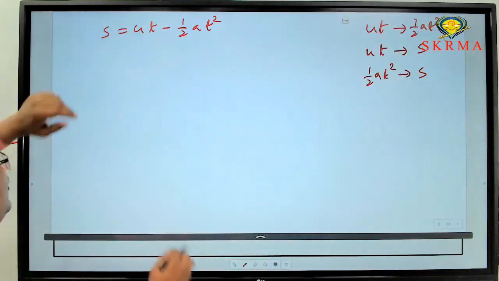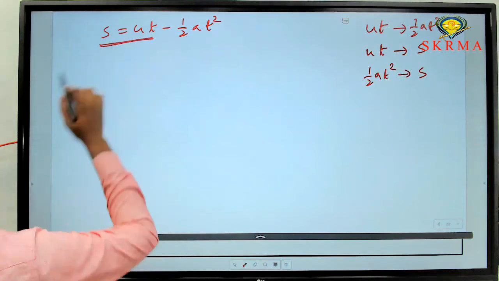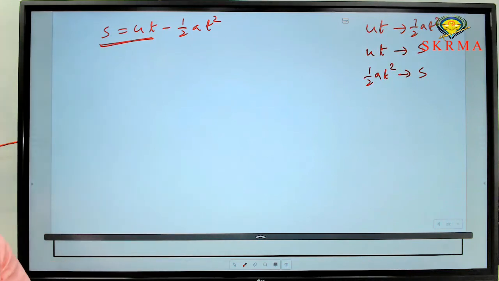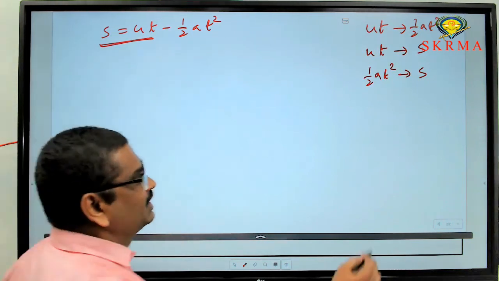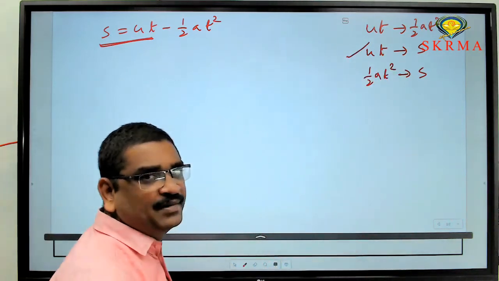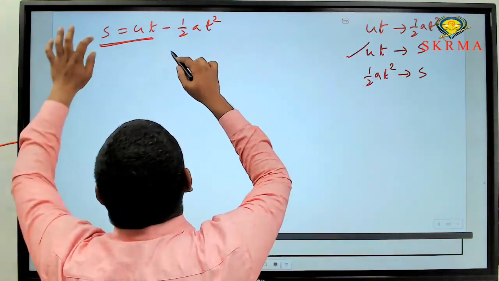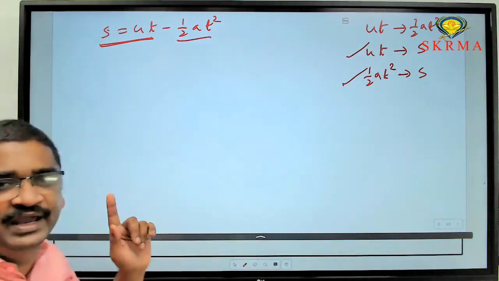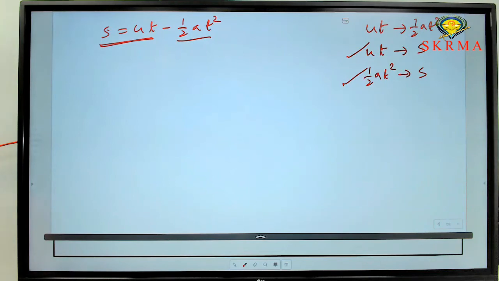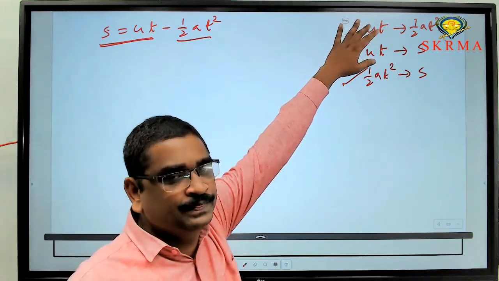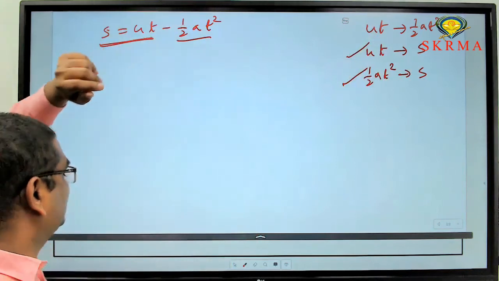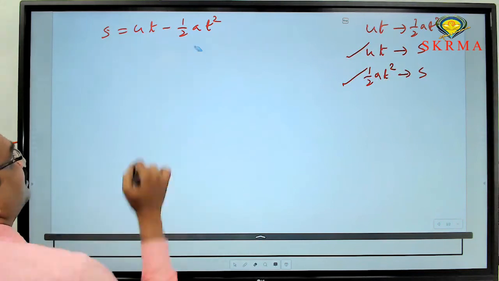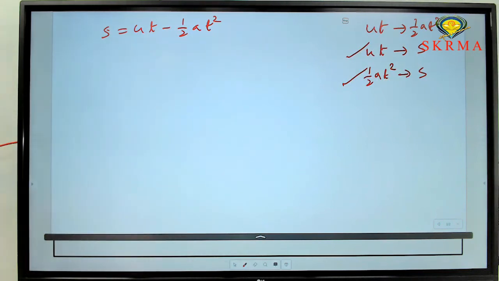Next one, the equation is an equality. So if you are going to equate any quantities, then also they should have the same dimensional formula. So s and ut should have the same dimensional formula. Next, you are equating s with this one, so s and half at square should have the same dimensional formula. So these three conditions should be satisfied. If these three conditions are satisfied, then we can conclude that this equation is physically correct.